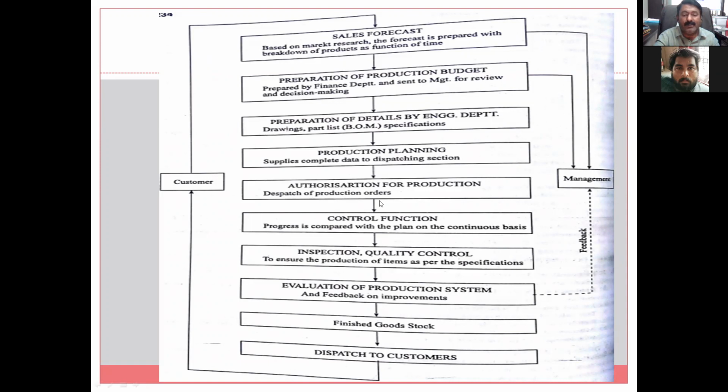So, dispatch of production orders. Up till now, everything was only plan, plan, plan. Everything is ready. Now start production. So this is authorization for production.